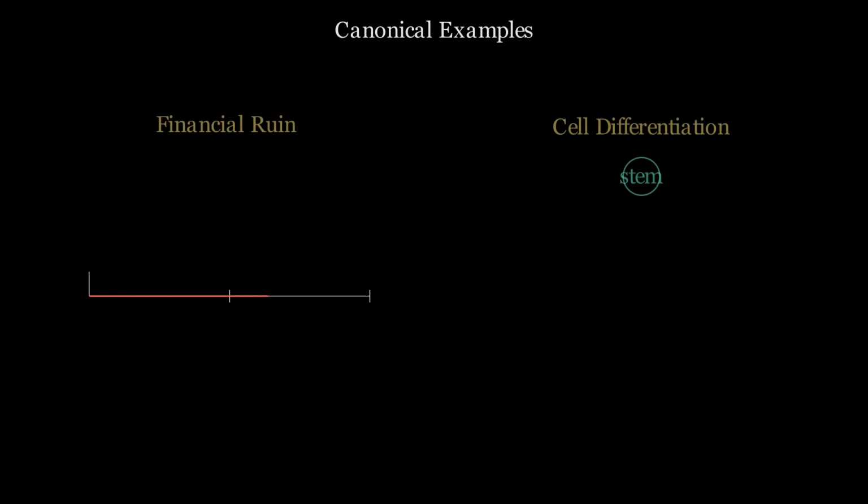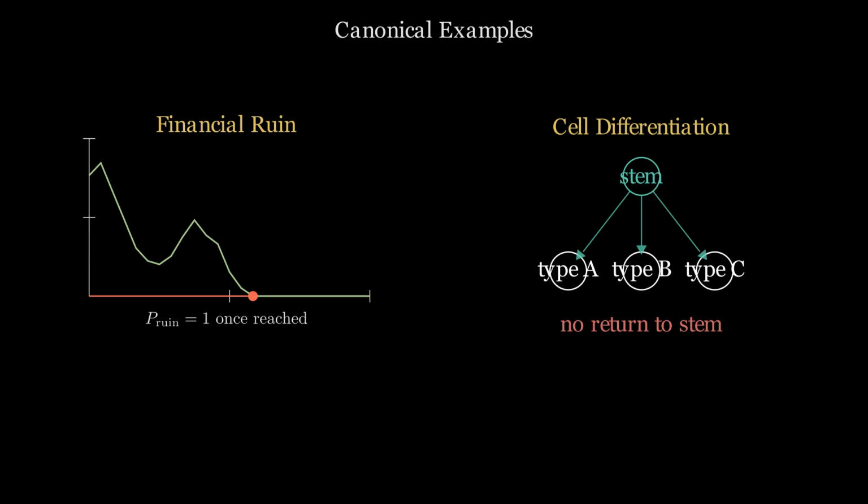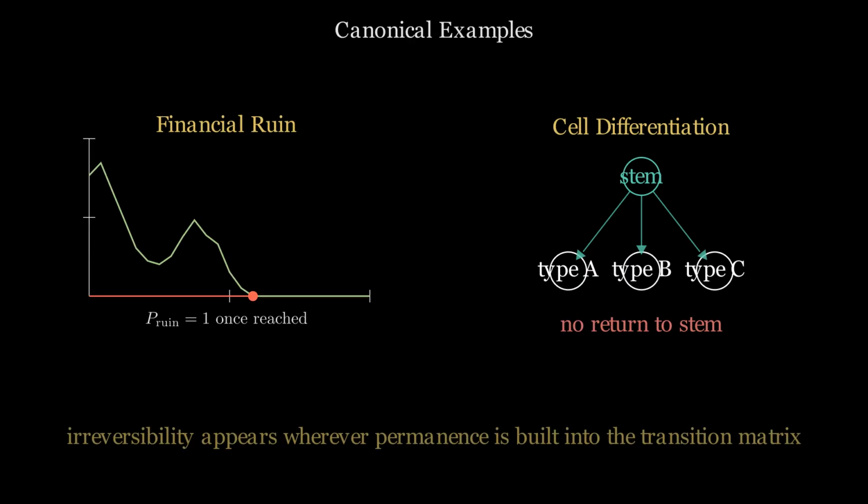Financial ruin is the classic example of an absorbing state. Once capital reaches zero, no subsequent operation is possible. The dynamics have a permanent minimum. In biology, cell differentiation works the same way. A stem cell that has committed to a particular lineage cannot return to the uncommitted state. The transition is written into the cell's structure. These are not coincidental similarities. They share the same mathematical structure.